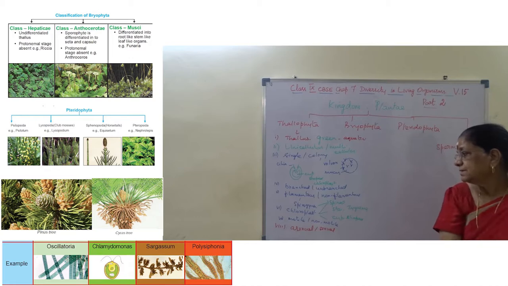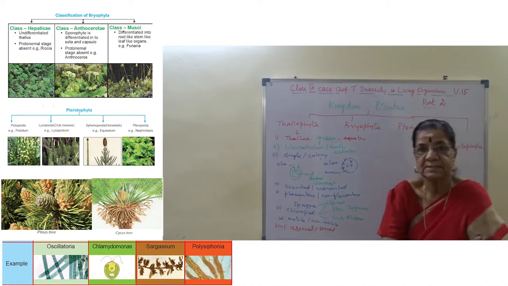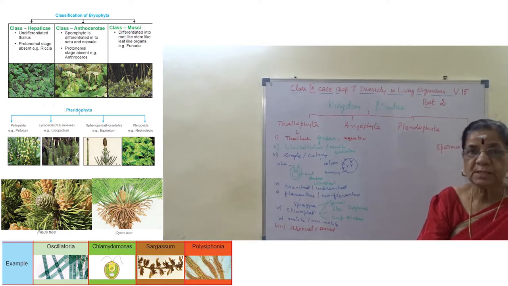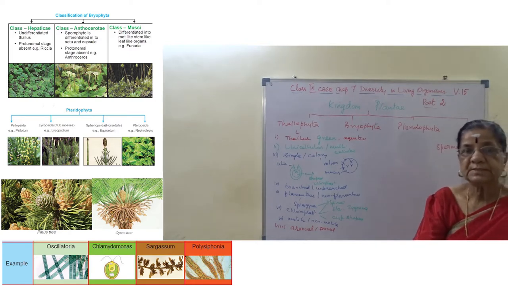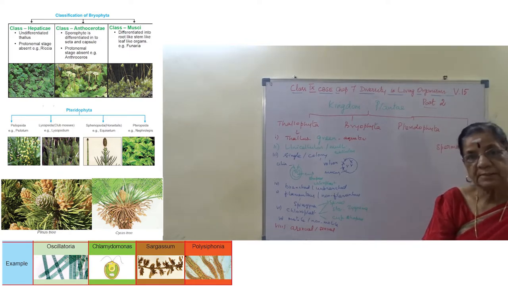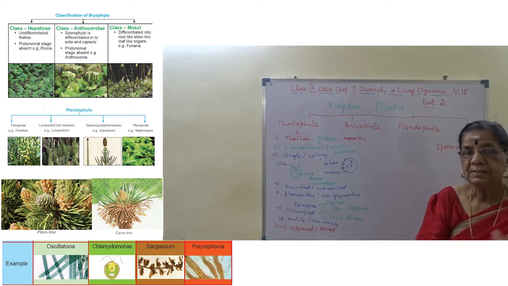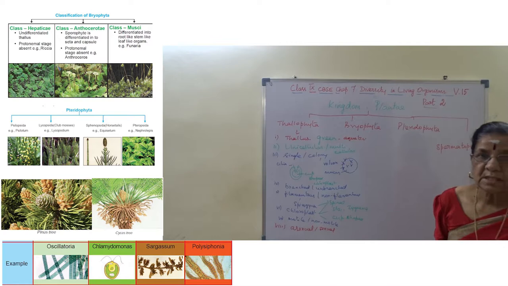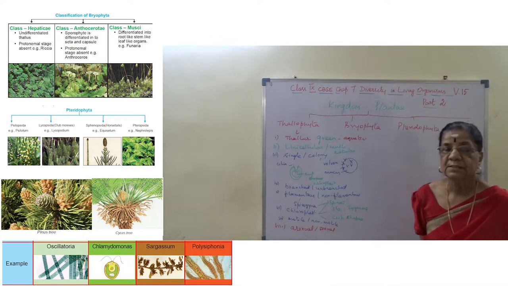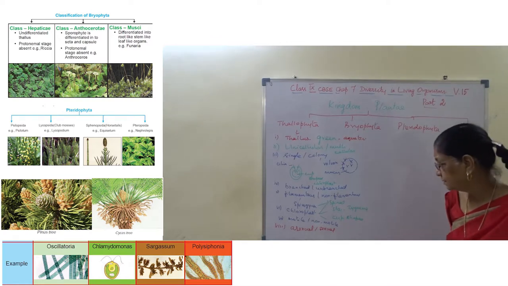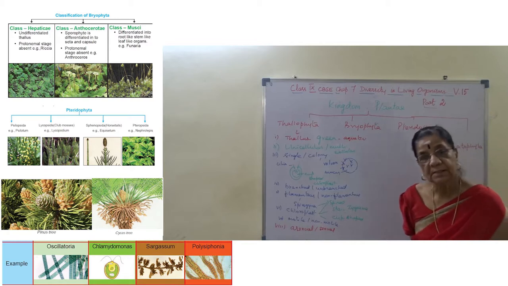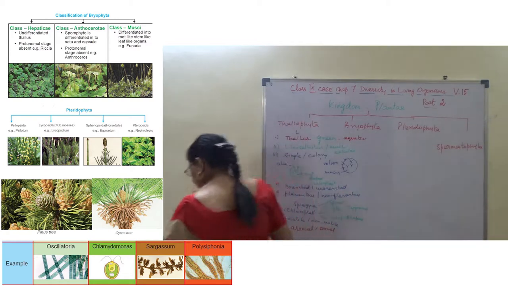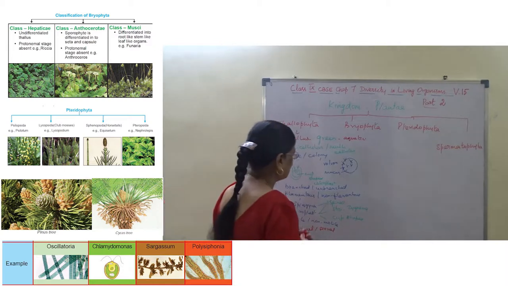And then presence of chloroplast is the characteristic feature, and the chloroplast has different sizes and shapes in different algae: spiral shaped chloroplast in Spirogyra, star shaped chloroplast in Zygnema, and cup shaped chloroplast in Chlamydomonas.